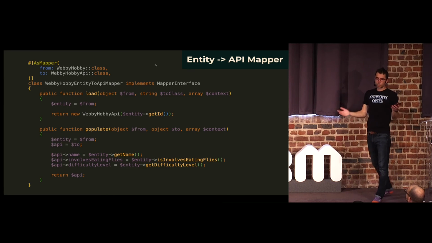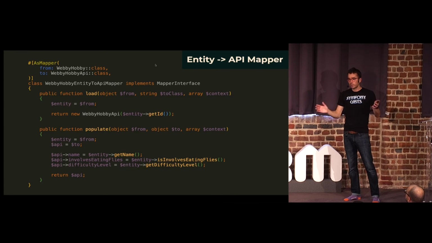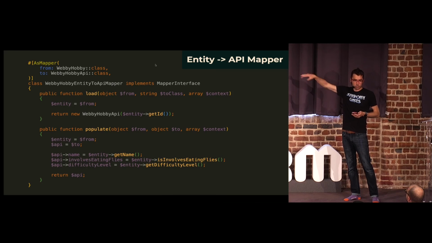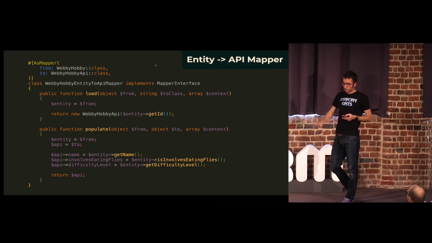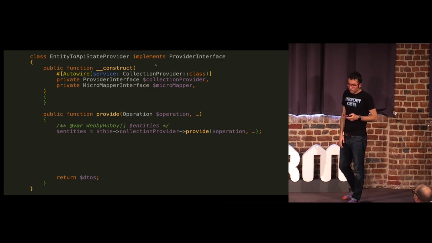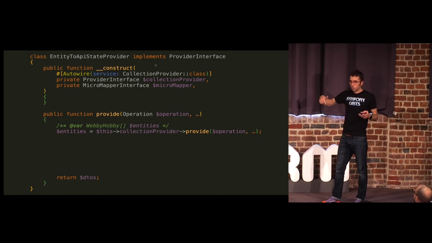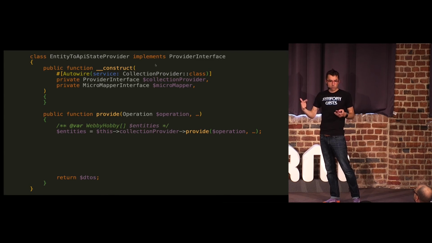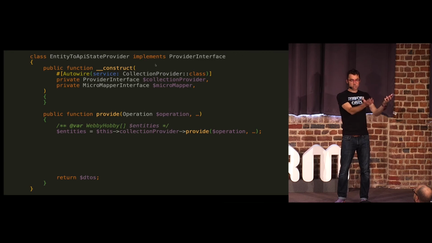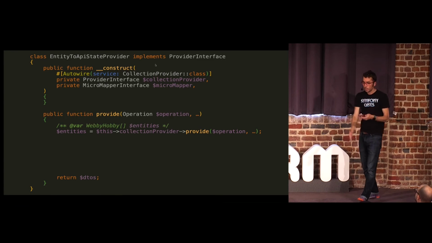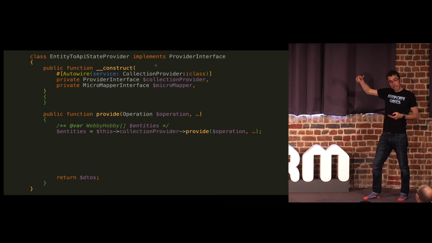There's a technical reason why this is two methods and not one, but this is the least important part of the presentation. So I just wanted to show you how I solved this here. And then what this means, regardless of whether you use Micromapper or Jane Automapper or you write your own system, is you now have a service layer that is able to convert between those two objects. So we can go back into our provider and our processor.